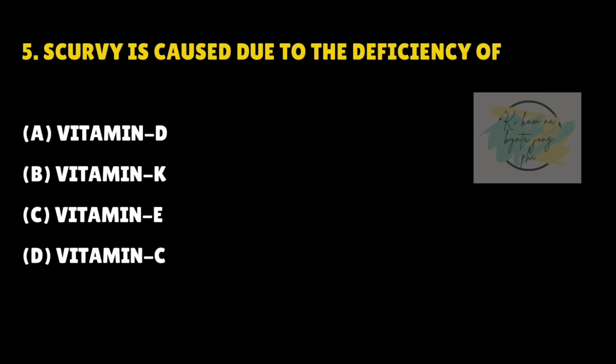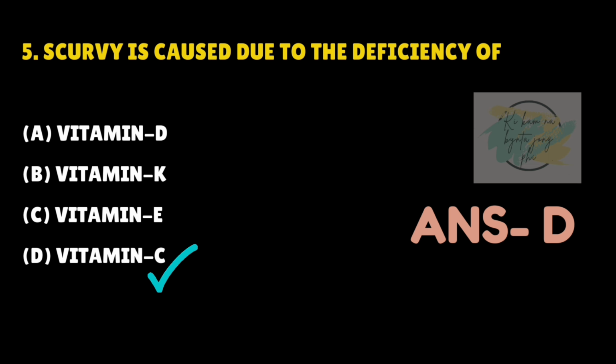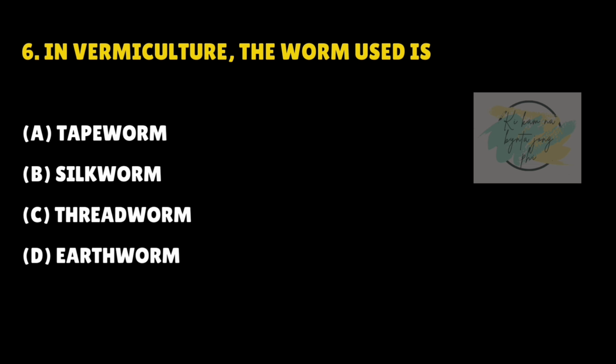Scurvy is caused due to the deficiency of. Answer is D. Vitamin C. In vermiculture, the worm used is. Answer is D. Earthworm.